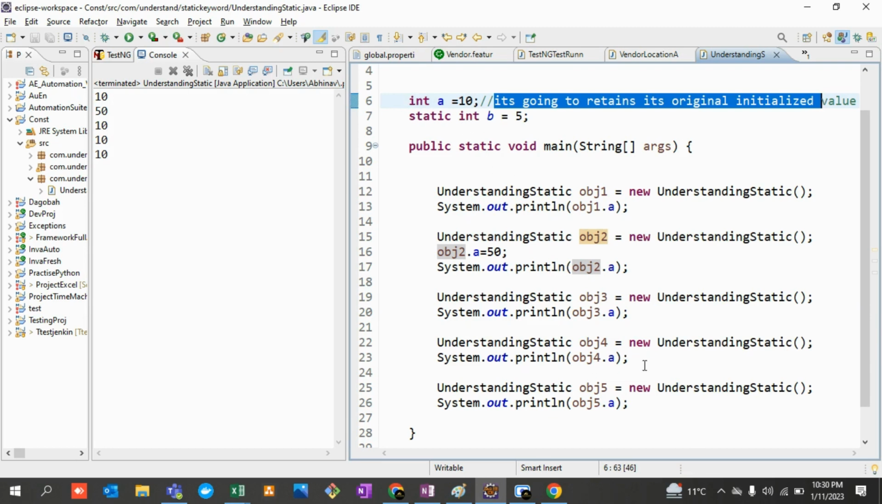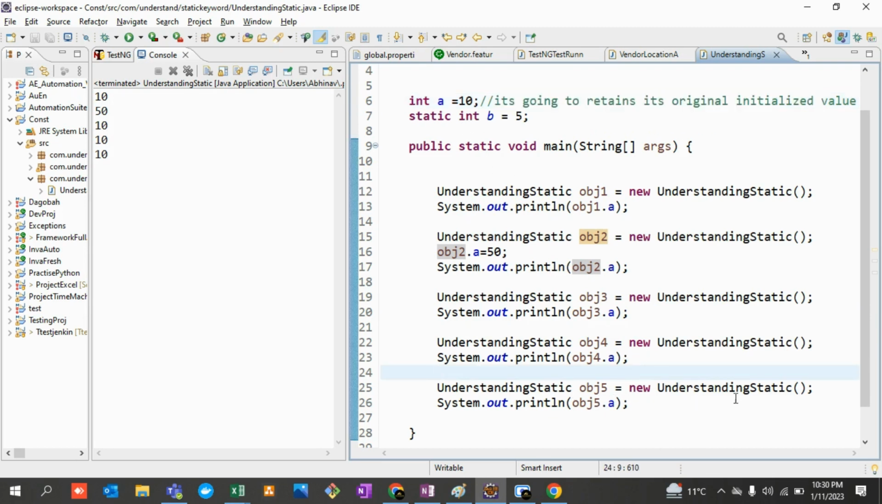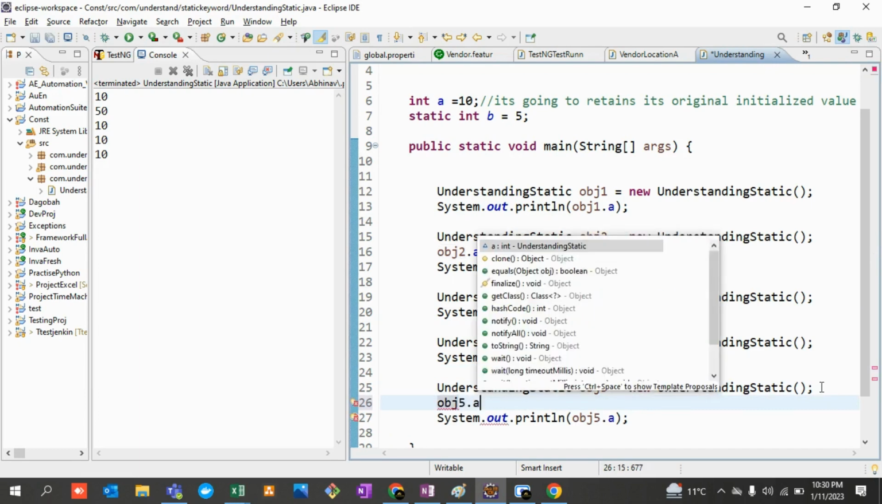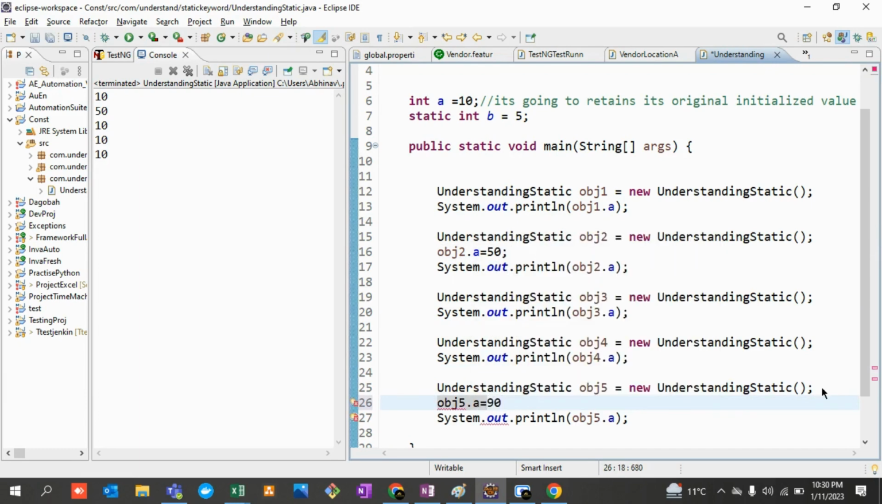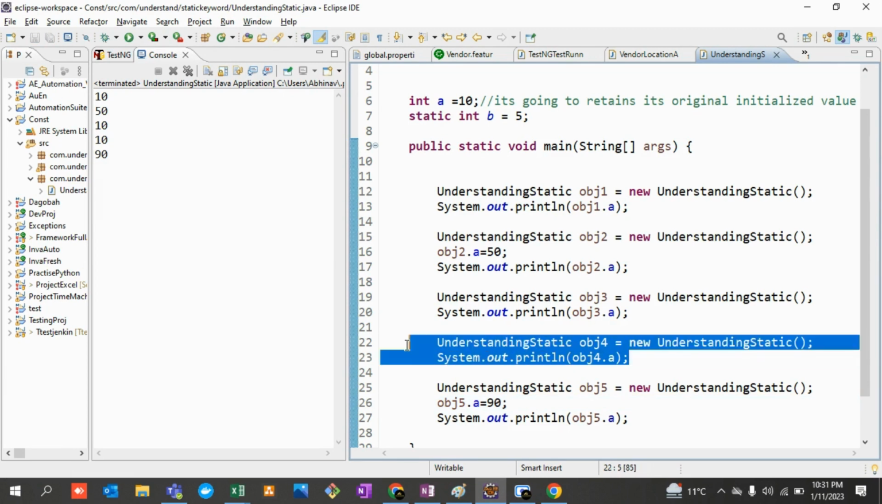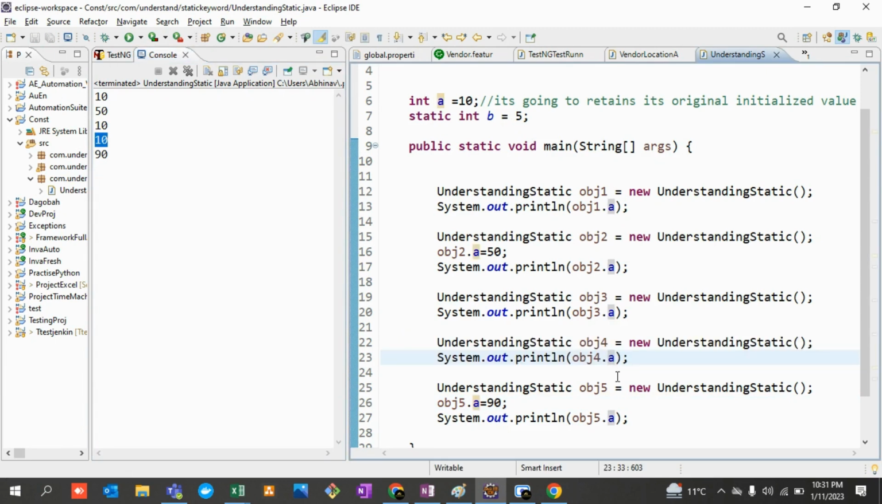But in the case of a static variable, allow me to change the value of the static variable over here, then you will be able to understand. Let's say obj5.a equals 90. Allow me to print it. So now obj4.a is printing the value as 10. Sorry, it should be b. My mistake, I'm just changing its value. It should be b.